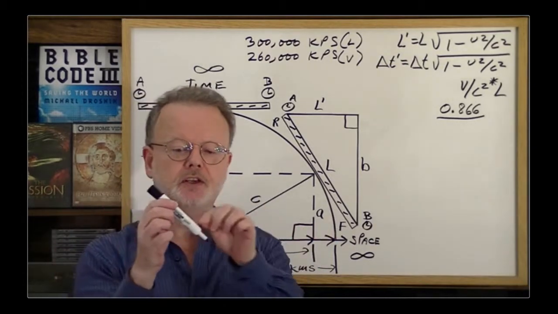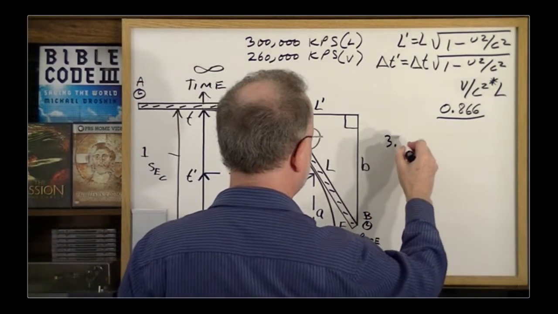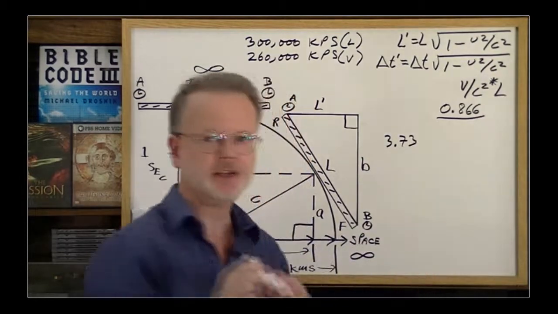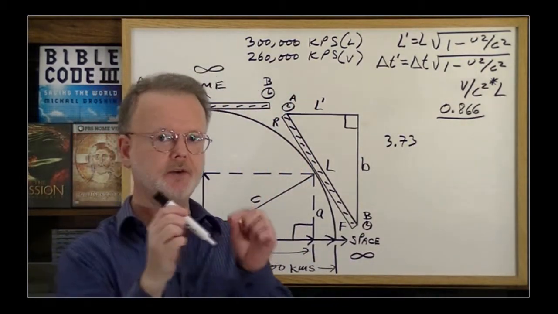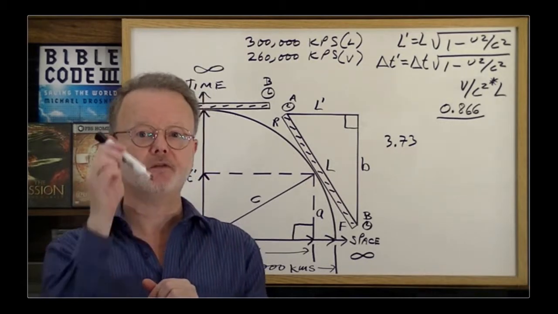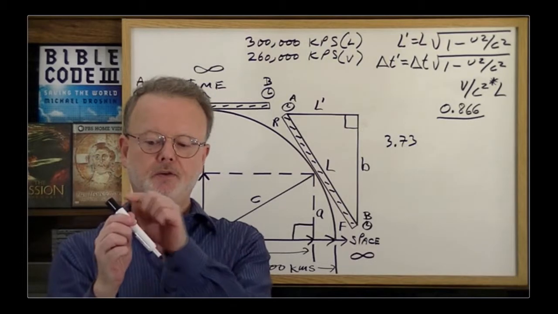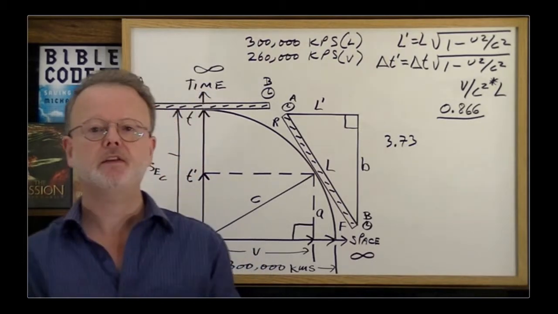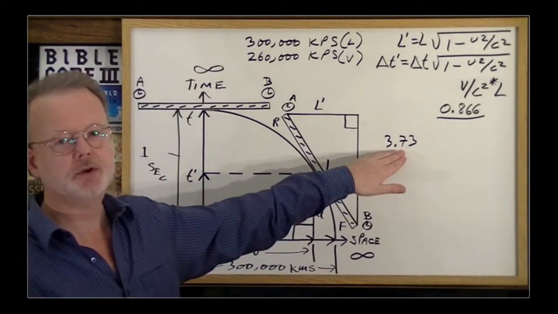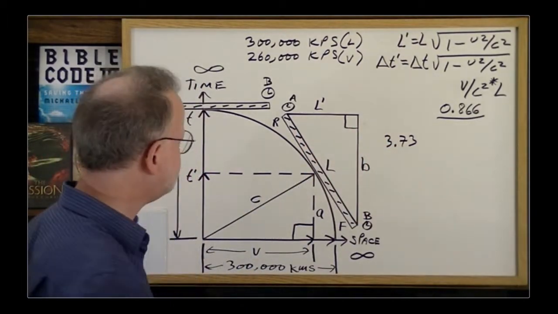And therefore he notices that it takes approximately 3.73 seconds for the light to go from one end to the other, because the light is only moving 40,000 kilometers per second faster than the speed of the spaceship. So 150,000 kilometers divided by 40,000 kilometers per second equals 3.73 seconds. So it takes longer than a second from his point of view.